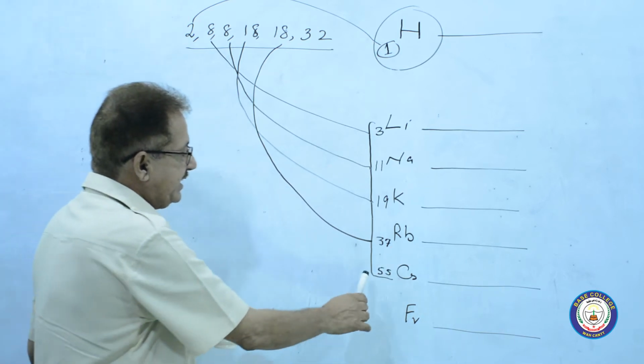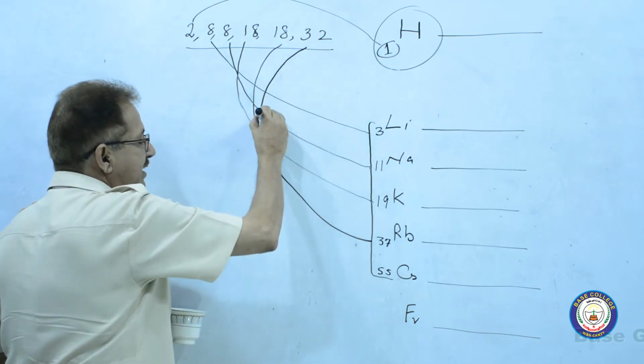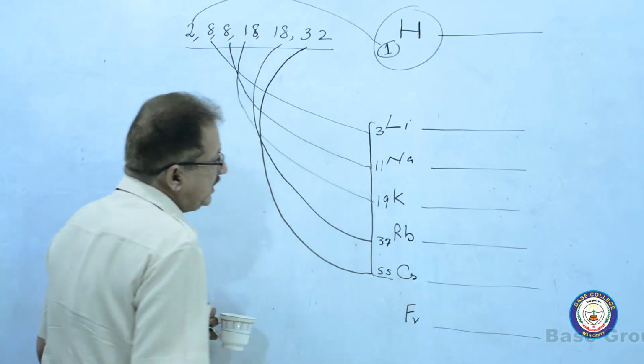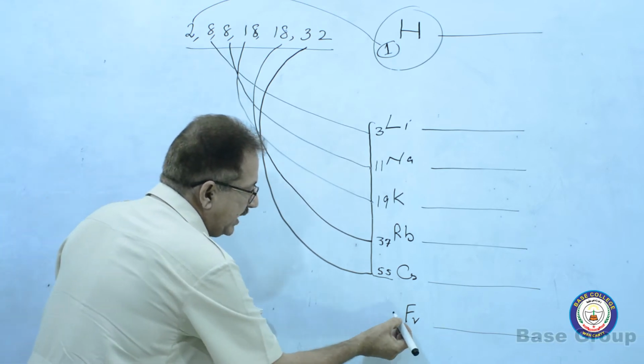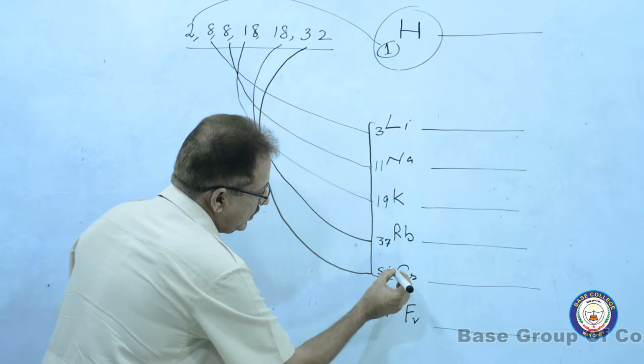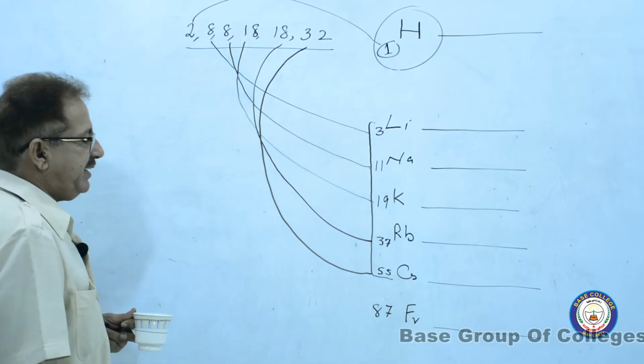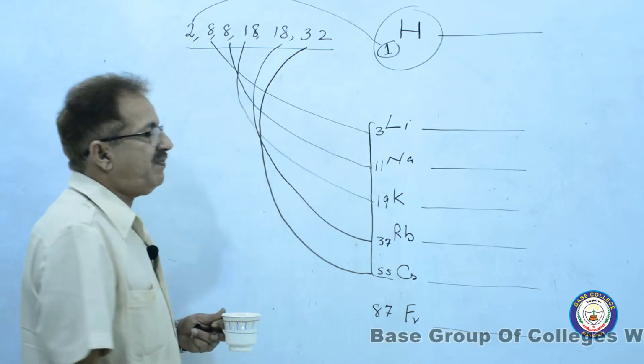55, that is the atomic number of cesium. Now you will have to add 32 to this 55 and you will get, I think, 87. 2 plus 5 is 7, and 3 plus 5 is 8. 87 is francium.